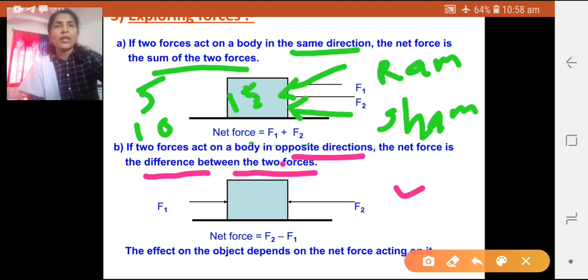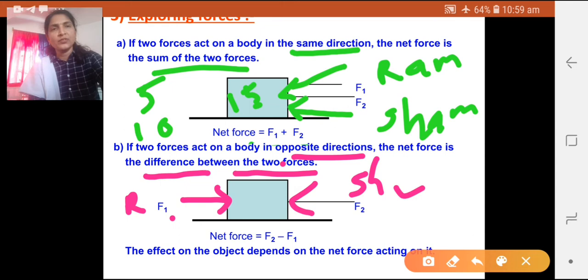Now see here, we have considered F1 means Ram, who is applying the force on the box, and F2 is Sham, who is applying the force on the box. Here you can see Ram is applying the force on the box from left to right, and Sham is applying the force from right to left. So they are pushing the box in opposite directions. Ram is pushing towards Sham and Sham is pushing towards Ram, so the direction of the forces is opposite.